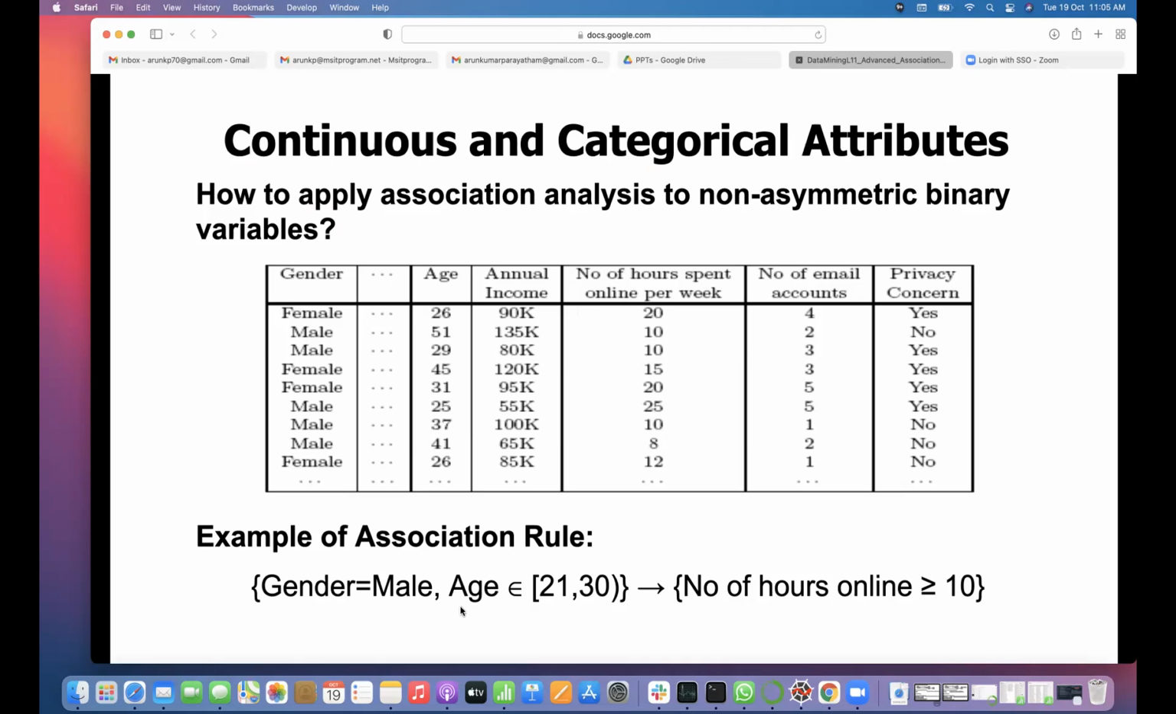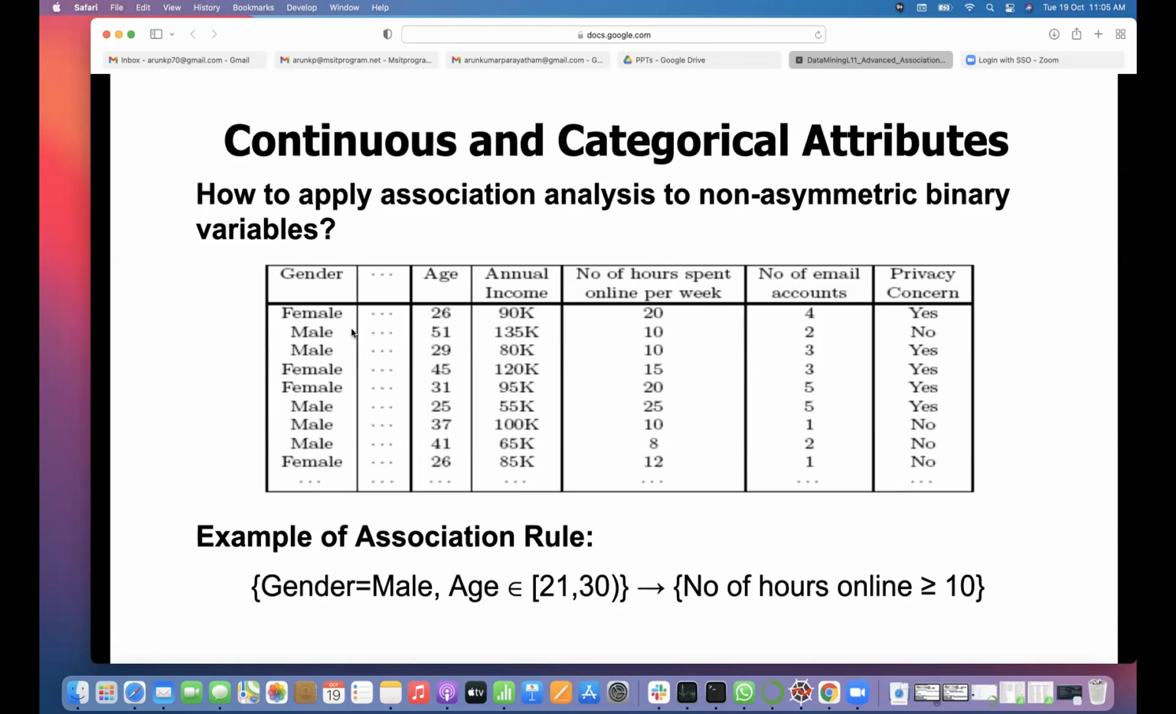So suppose we want to find rules like this: gender equal to male, age belongs to 21 to 30. Then will that imply they spend more than 10 hours online? So the data set is given here. You can see that there are different attributes like gender, age, annual income.